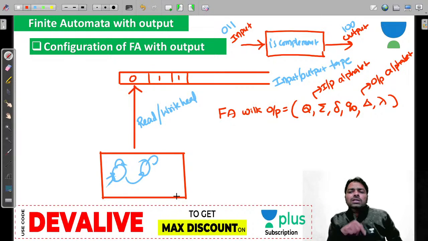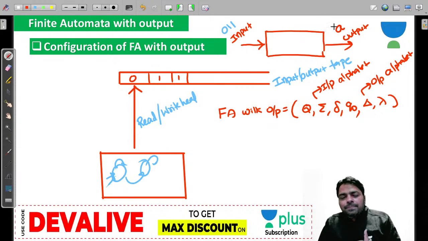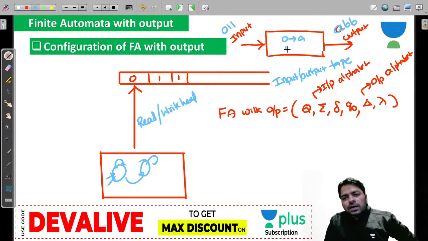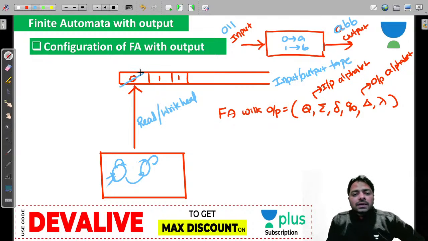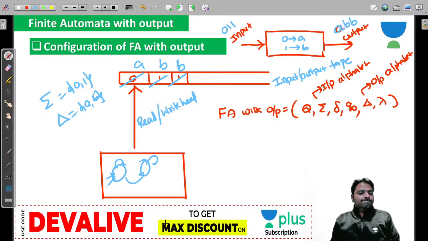Example, here the ones complement is the same, but some people might need 0 replaced with a. Instead of ones complement, I want to implement a different machine, where every 0 is replaced with a, and every 1 is replaced with b. Then a, b, b. So 0 replaces with a, 1 replaces with b, this is my machine. Here sigma is 0 comma 1, but delta is a comma b. Delta is a comma b, guys.